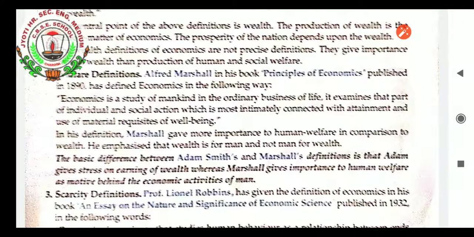Economics is a study of mankind in the ordinary business of life. It examines that part of individual and social action which is most intimately connected with the attainment and use of the material requisites of well-being. That is known as economics. So it is a study of human behavior, of earning money for living a life.